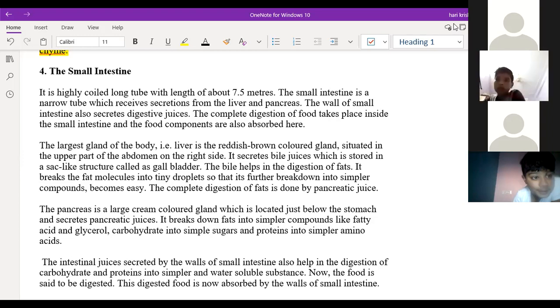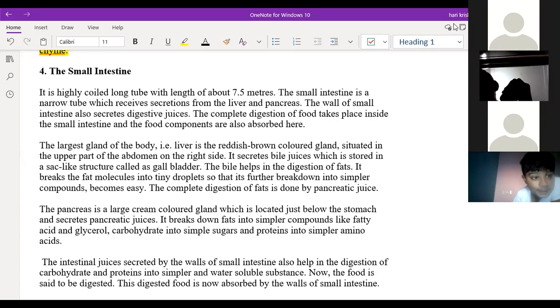The walls of the small intestine also secrete some digestive juices, so complete digestion will take place in the small intestine. After the complete digestion, the waste particles will go to the large intestine. When discussing the complete digestive system, the small intestine plays an important role because the liver produces the bile juice, right?